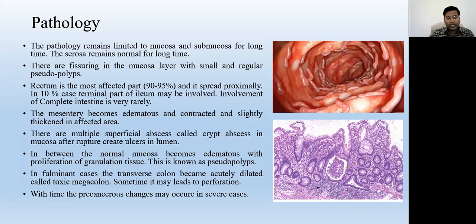With time, precancerous changes occur in the severe cases. The timing of the disease is very important in ulcerative colitis, because as the disease progresses with time, the chance of converting into cancer greatly increases. We will discuss later in a slide how the duration of the disease is related to conversion to cancer. The patient may have cancer in ulcerative colitis conditions.